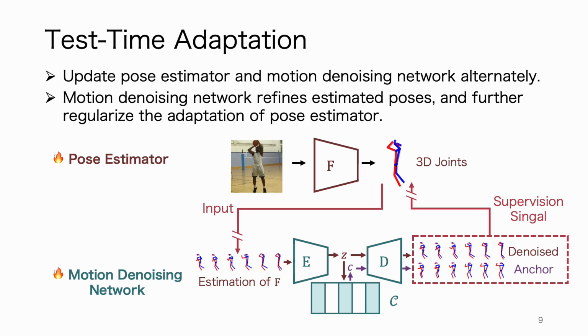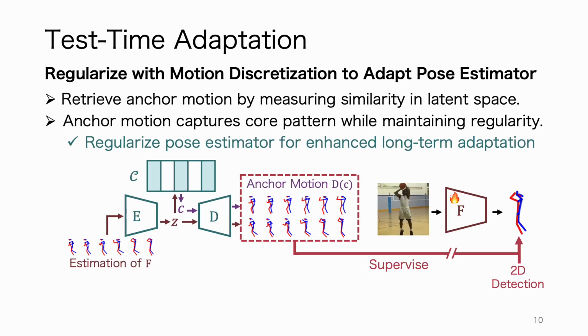The motion denoising network takes the outputs of the pose estimator as input and leverages dynamics of human movements to refine the estimation. The outputs of the motion denoising network further serve as supervision signals to regularize the adaptation of the pose estimator. We leverage motion discretization to facilitate the adaptation of the pose estimator. Specifically, when feeding the estimations into the motion denoising network, we exploit the latent regularity in measuring motion similarity to retrieve the nearest code from the codebook. This code is then decoded to obtain an anchor motion.